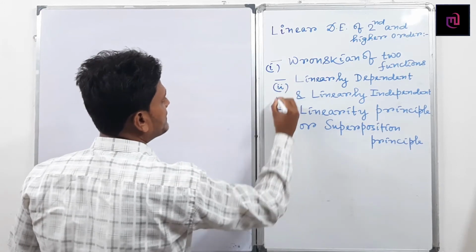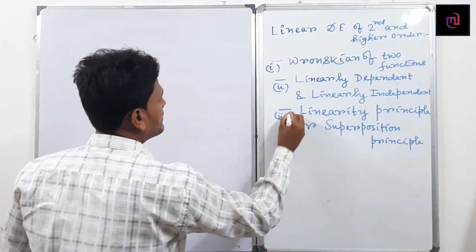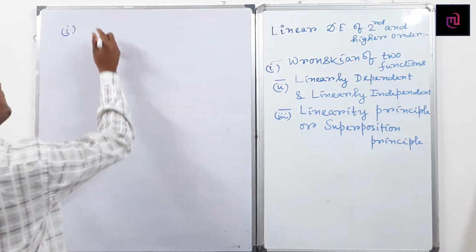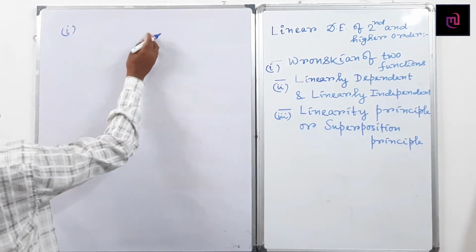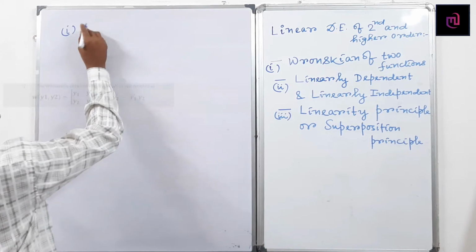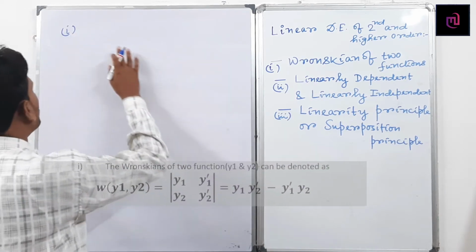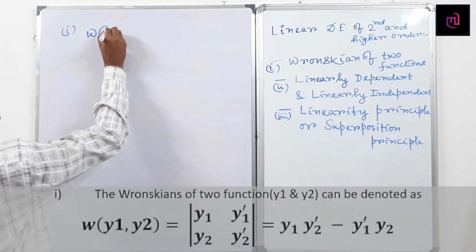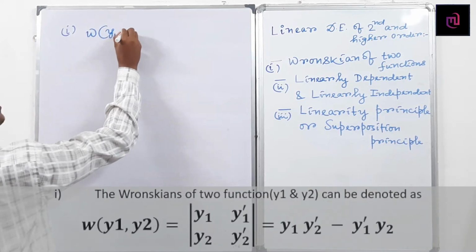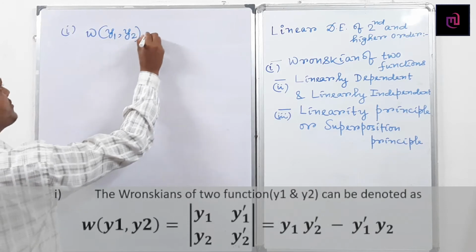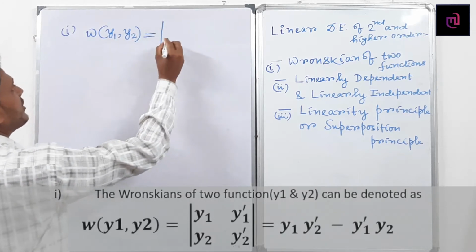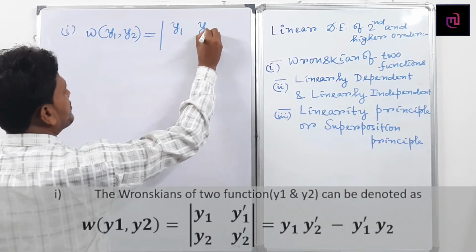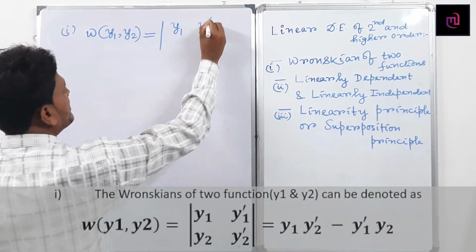The Wronskian of two functions y1 and y2 can be denoted as W(y1, y2) equals the determinant of y1, y2 in the first row, and y1 dash, y2 dash in the second row, where the dash is the first order derivative.